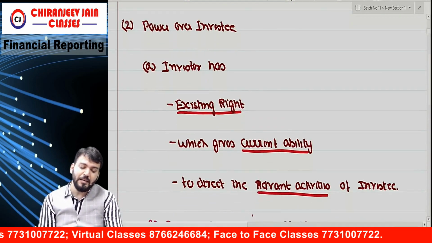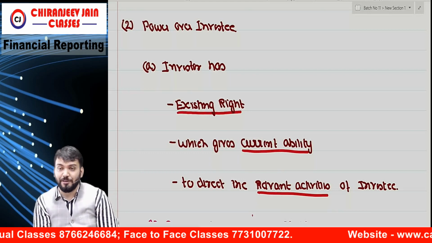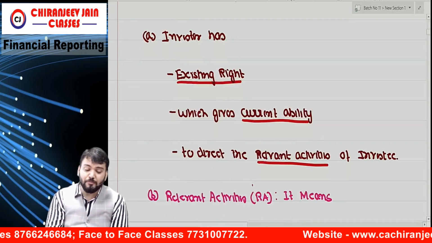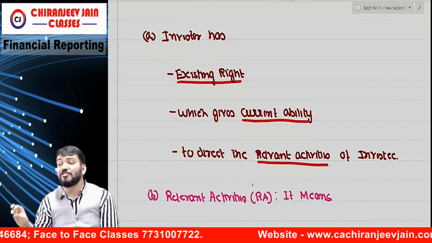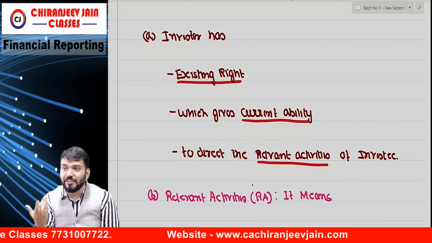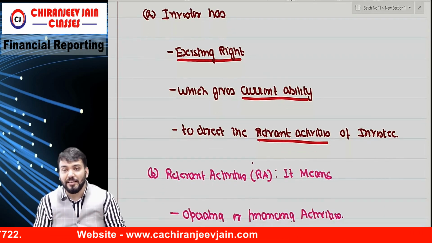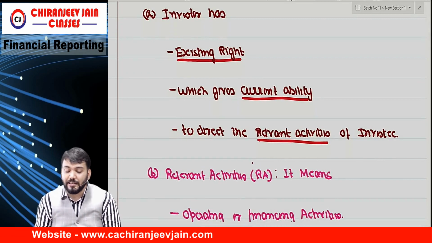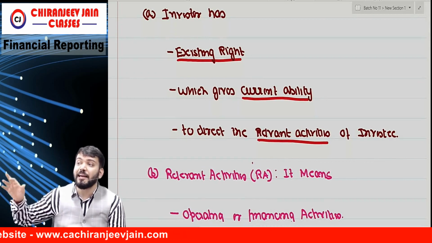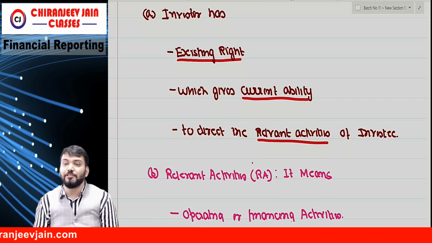For that some information has been given. First we need to understand what is the meaning of power. The power means what? Investor has an existing right, which gives current ability to direct the relevant activities of the investee.